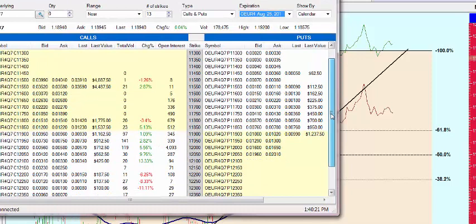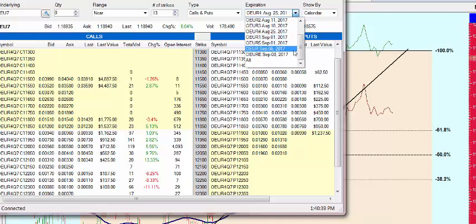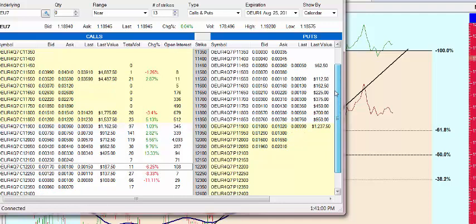So just to give you an idea of what kind of premium we can expect here at these levels, we're trading at 118.95, as you can see. If we come down here and we're looking at the August weekly contracts, the week 4 contracts in August expiring the 25th, we've got a lot of different strikes to choose from and expirations. We'll look at the end of the month here, and we can see that the 122s right now last traded at 15 ticks. Right now it's 17 by 18, so really tight bid-ask spread, and that is going to give you about $187.50 per contract.